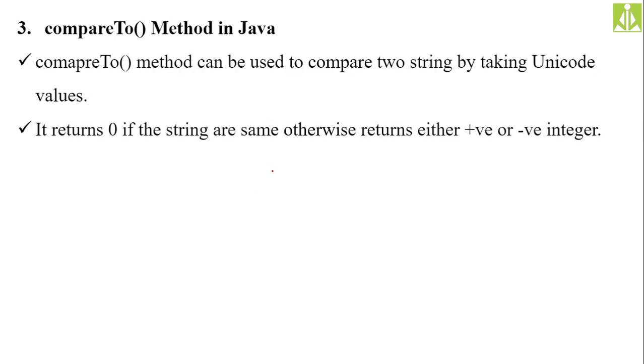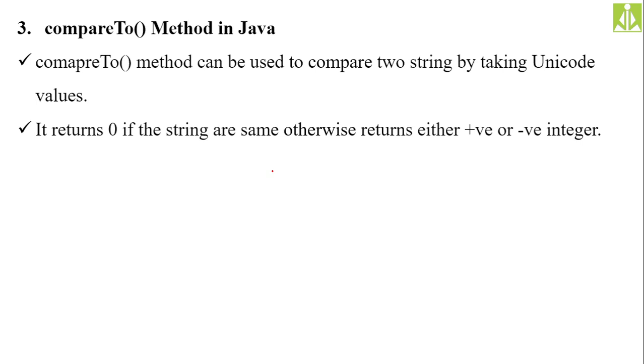So now the next thing is compareTo. The compareTo method can be used to compare two strings by taking Unicode values. It will convert the strings into Unicode and do the comparison. It returns 0 if the strings are the same, otherwise it returns a positive or negative value, the difference where it is differing.